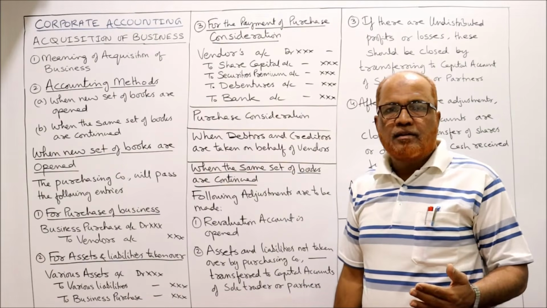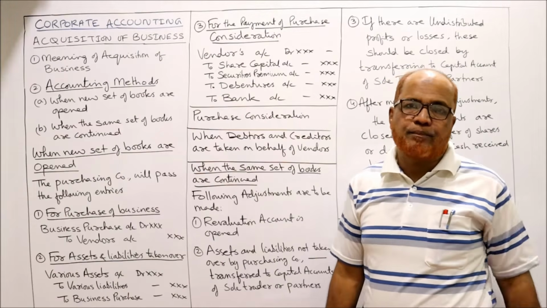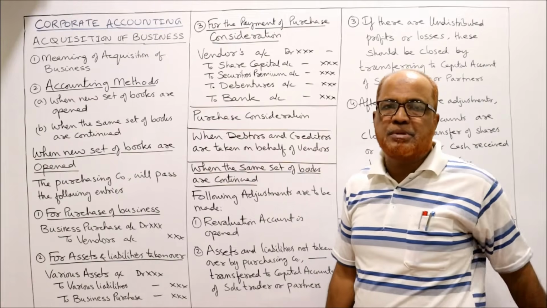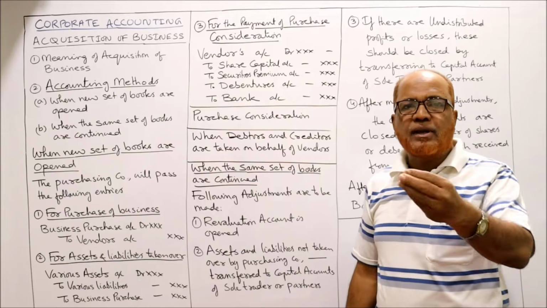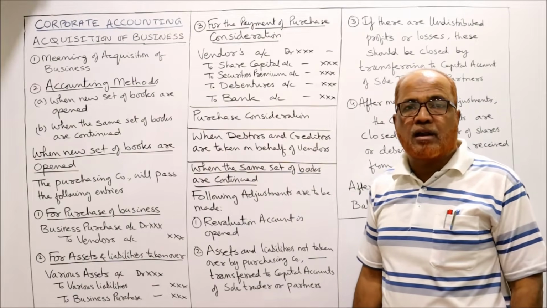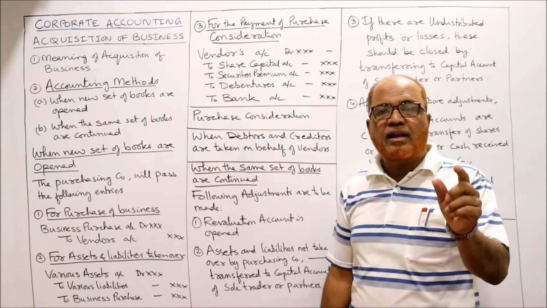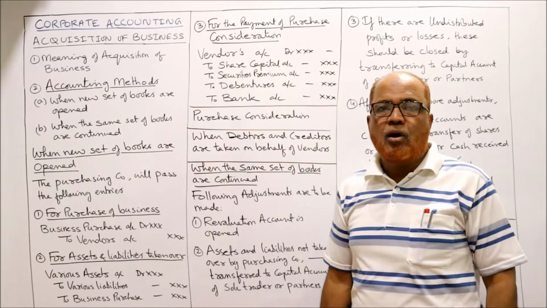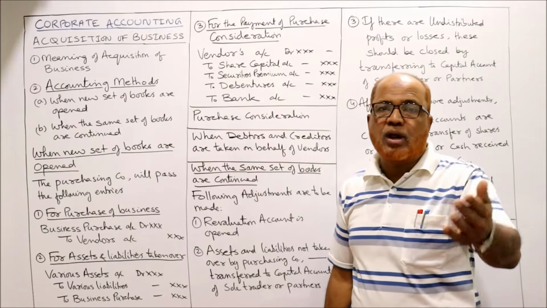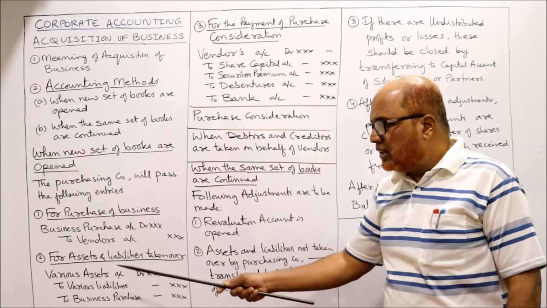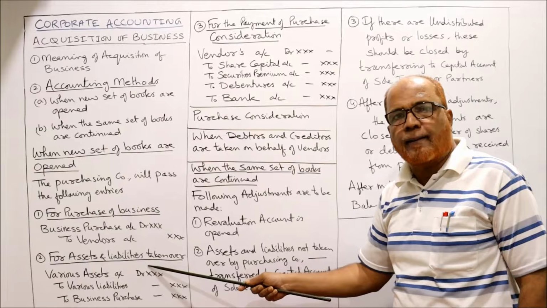What does it mean? That the company is paying more than what is worth of the sole trader business. The sole trader's business value is 9 lakh, but the company is paying 10 lakh rupees, so the company is paying 1 lakh rupees more. Why is the company paying that 1 lakh rupees more? On account of goodwill. On account of goodwill, the company is paying more amount to the vendor. So in that case, we'll write goodwill account debtor, balancing figure 1 lakh.